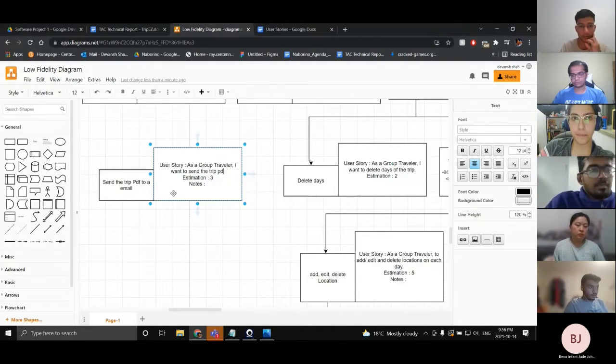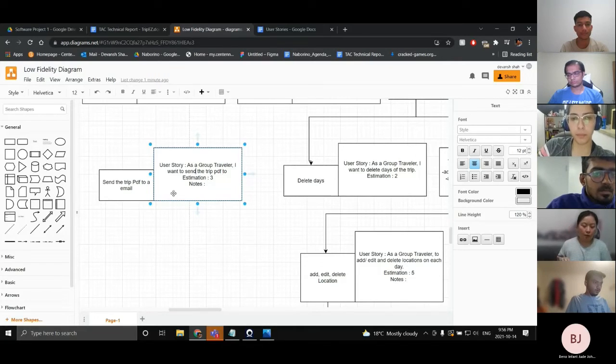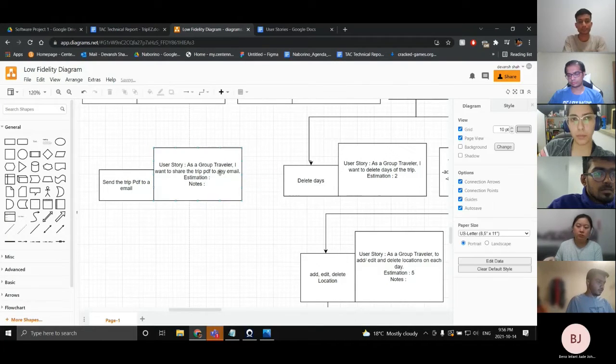Can you write: I want to share the trip PDF? Sure. I want to share the trip PDF to any email. To any email is good, right? Because we want to send that trip PDF to our emails and not to actual users.